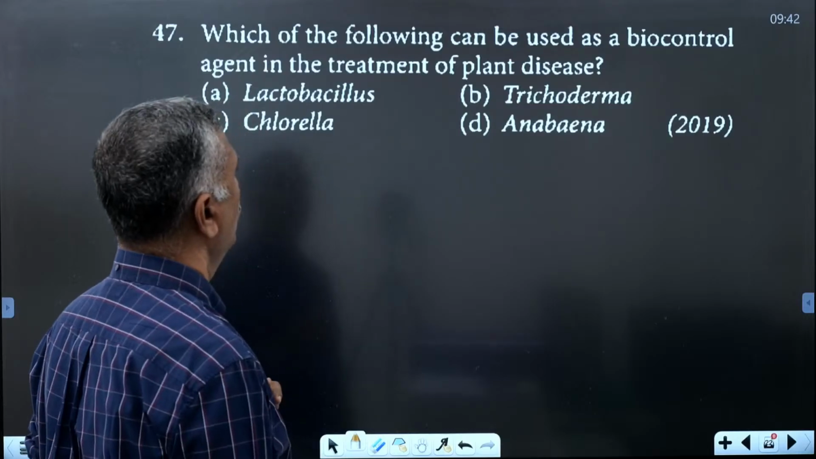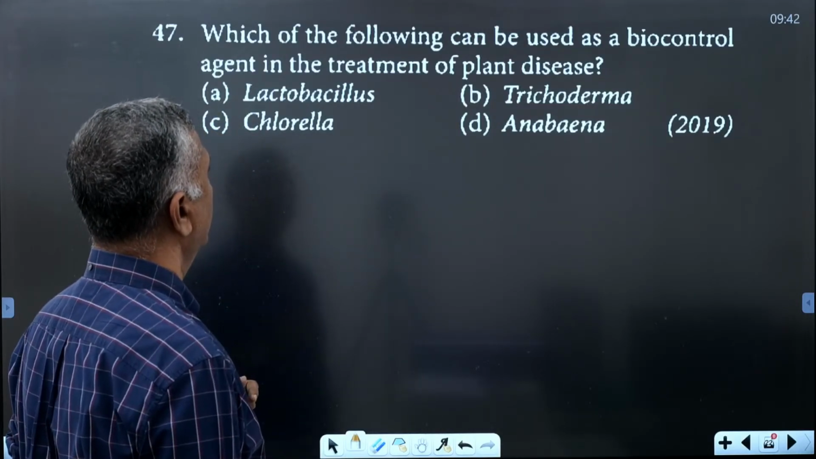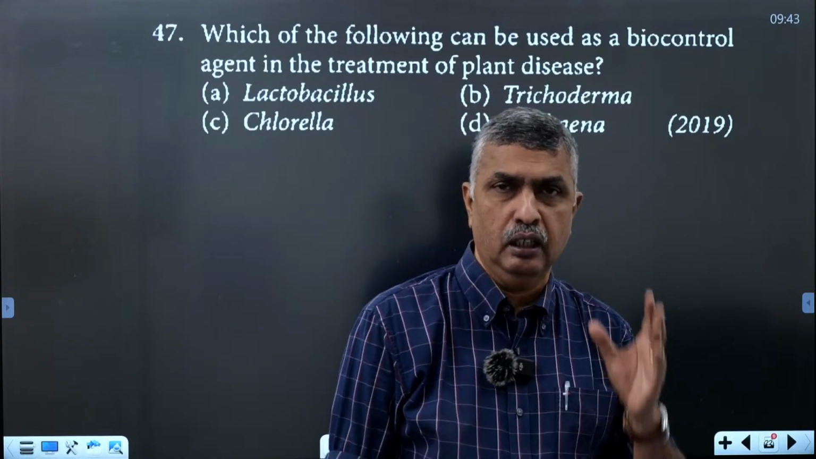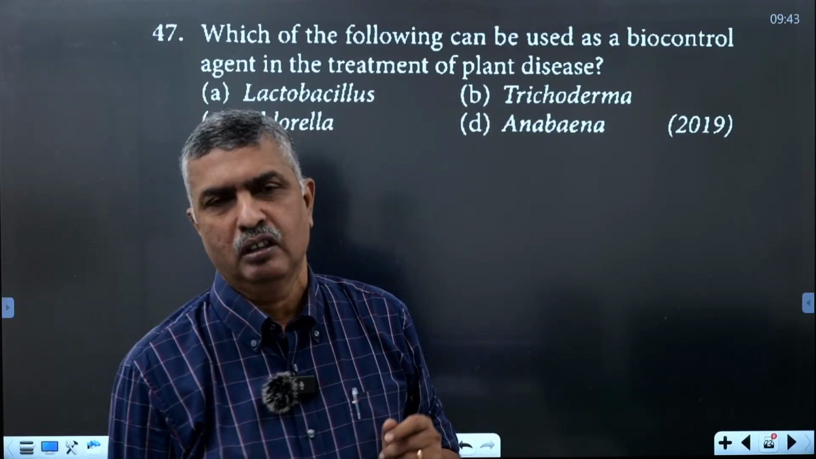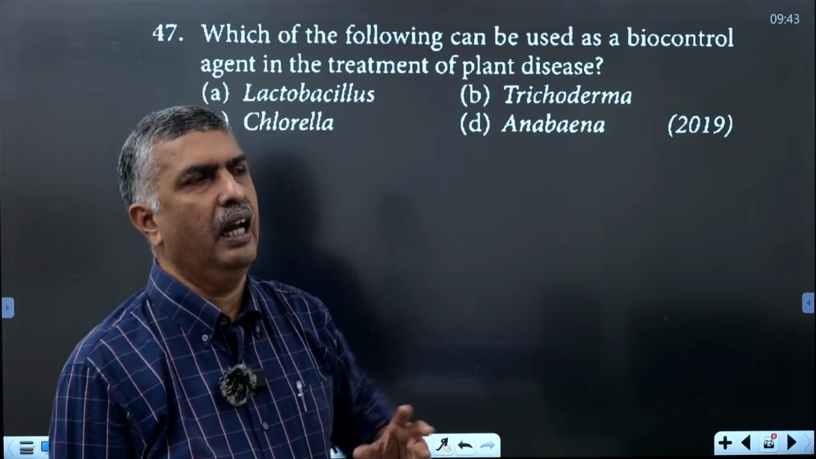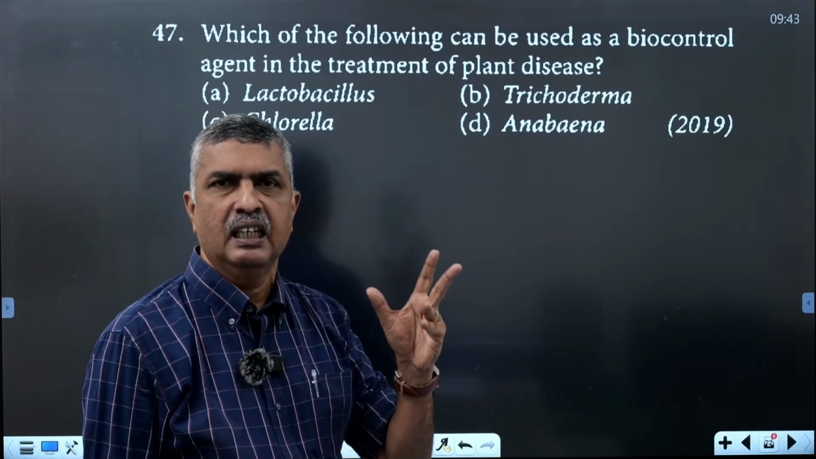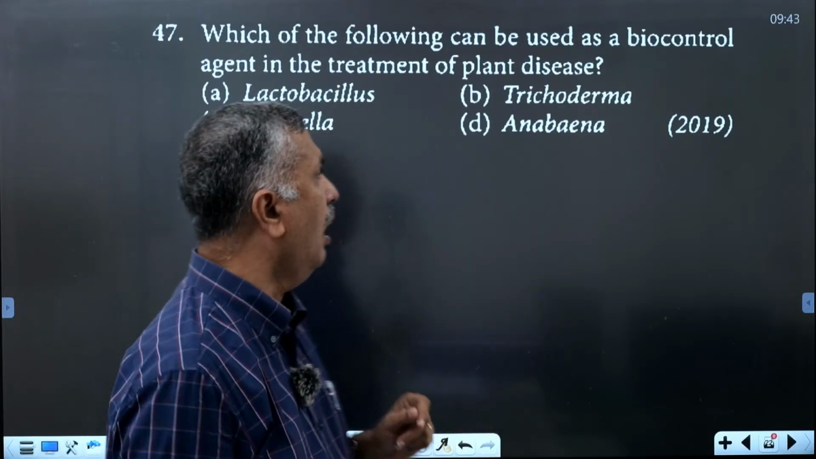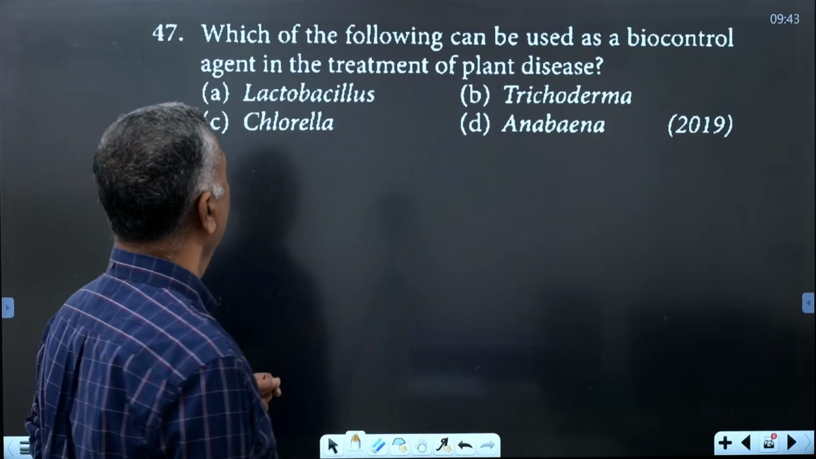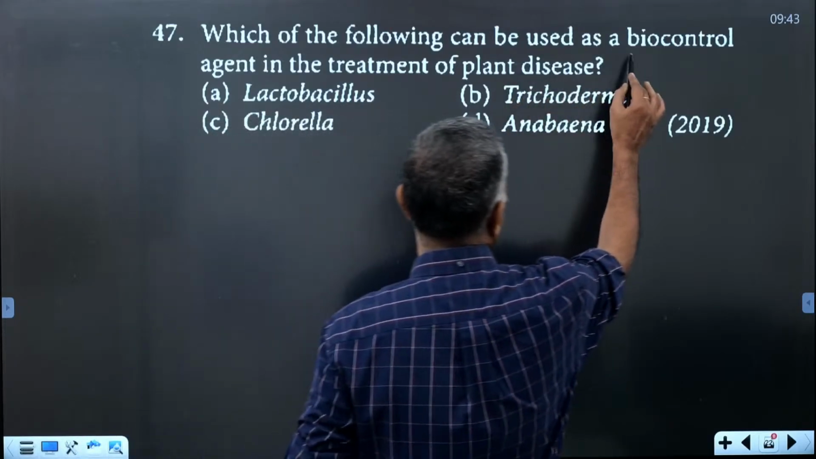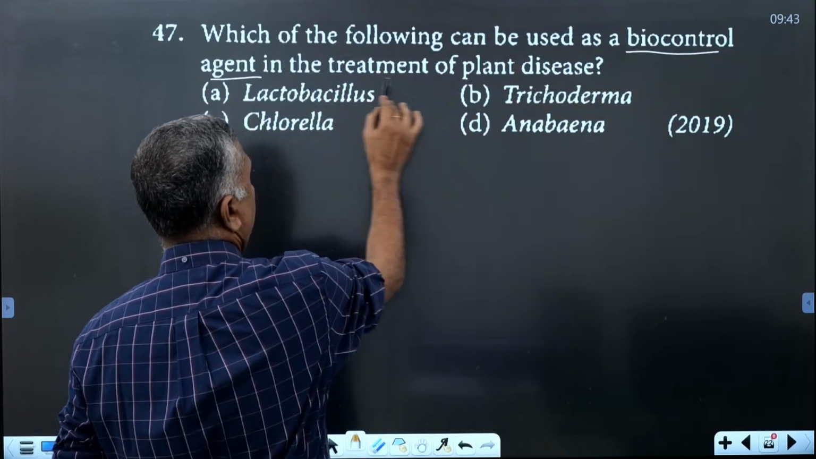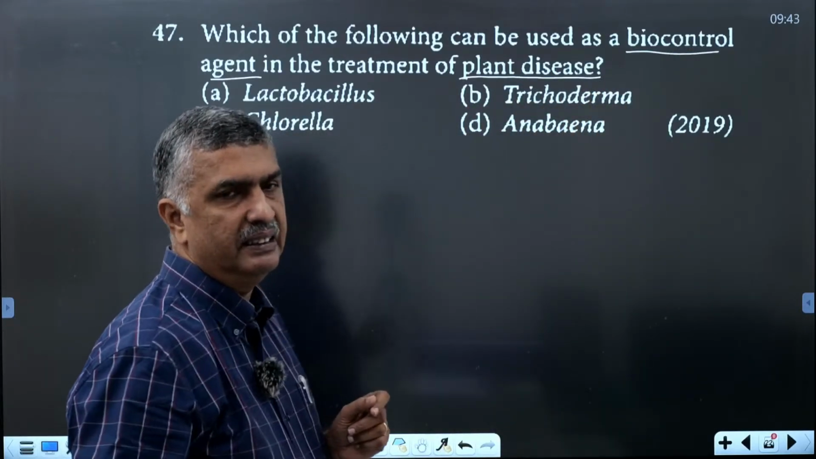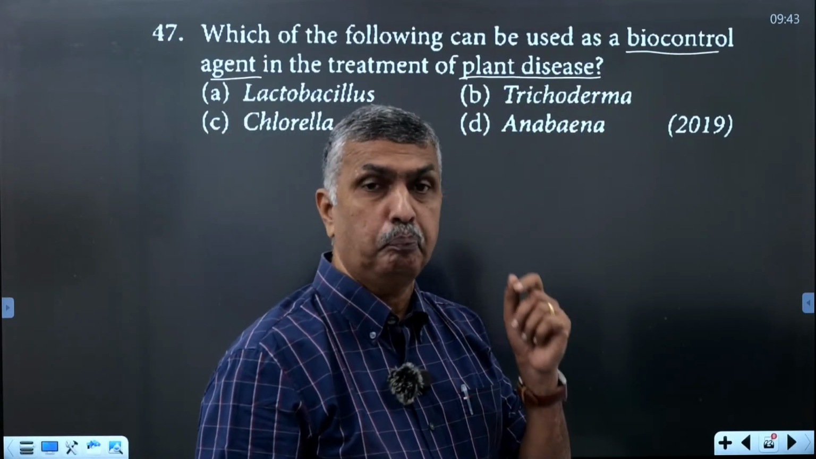Which of the following can be used as a biocontrol agent in the treatment of plants? Now we go through the next role of microbes, the role of microbes as biocontrol agents. There are several roles for bacteria, viruses, and fungi. They all act as biocontrol agents, controlling several diseases. It is used as a treatment for plant diseases, to control plant pathogens.